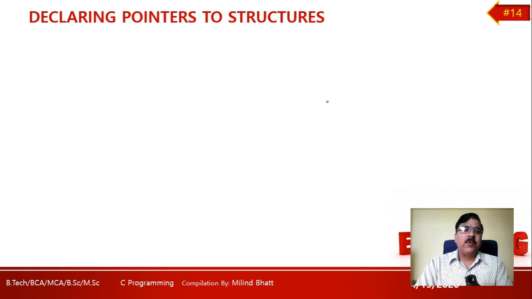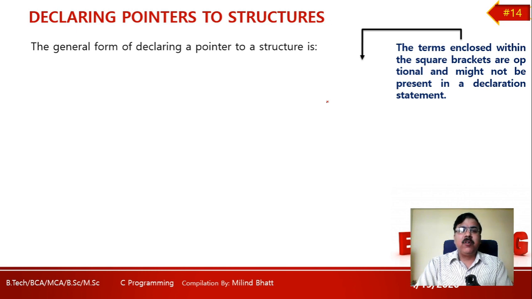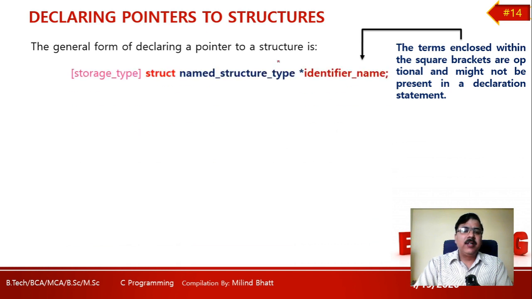First, we will try to explore declaring pointers to structures. In general, the form of declaring a pointer to a structure looks like: some storage type, which is an optional part; keyword struct, then the name of my structure type, and then an asterisk pointer and identifier name.